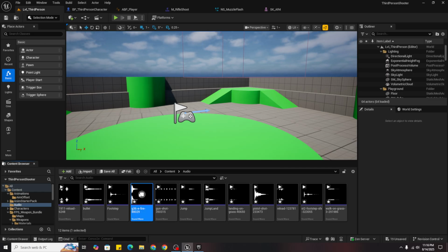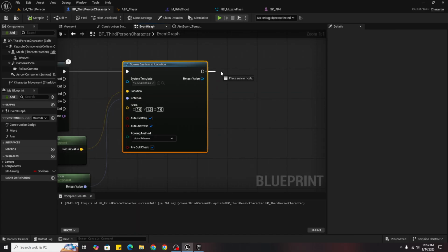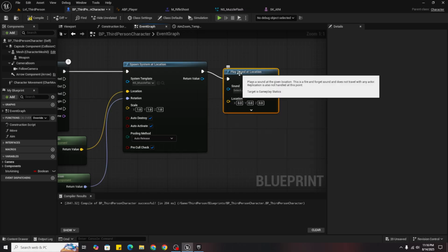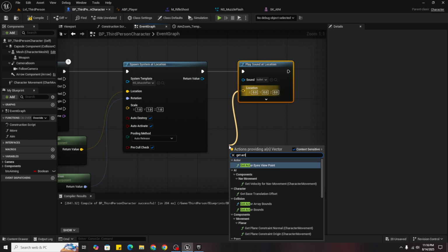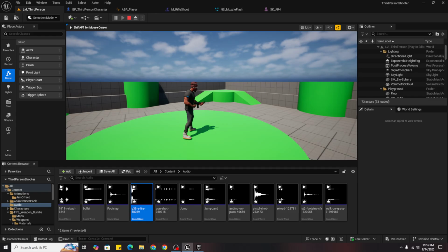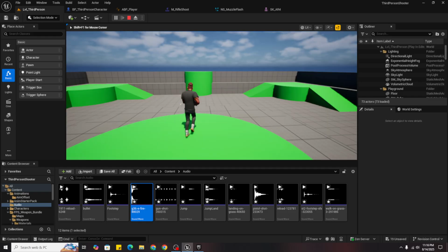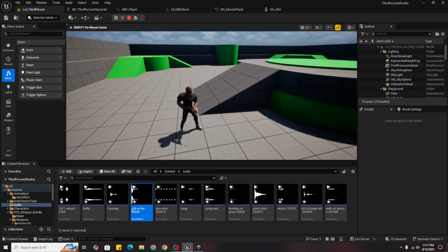I will choose this bullet so it looks better, and then play sound at location, and name the sound bullet because I like it. And for location, just get actor location. Now you see it will look a lot better.